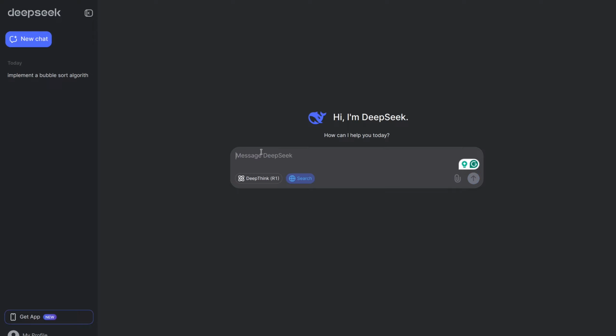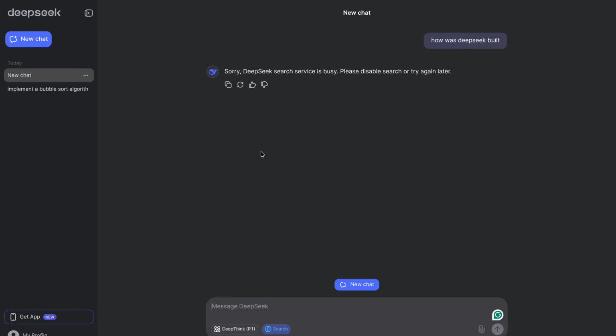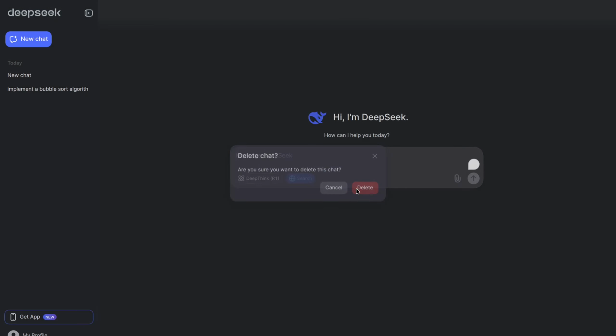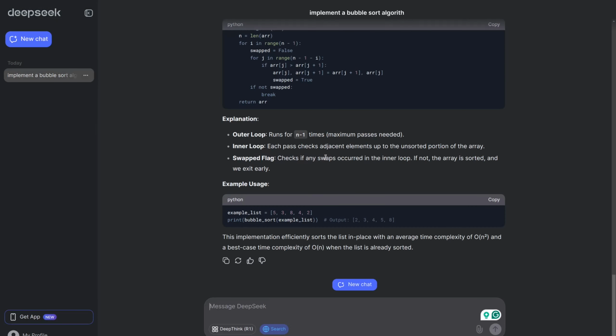So let's ask it about Deepseek, for example. What is Deepseek made of? I'll try and ask it, how was Deepseek built? And we'll do some web search. Okay, so apparently the search service is pretty busy right now. So yeah, I don't know. That's pretty embarrassing, but so far it's so good.